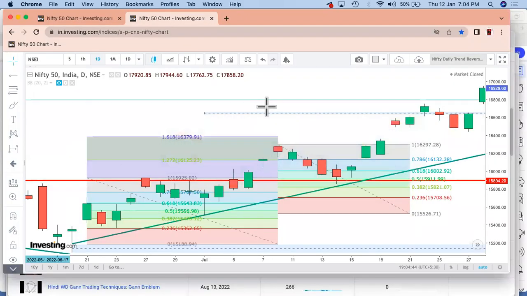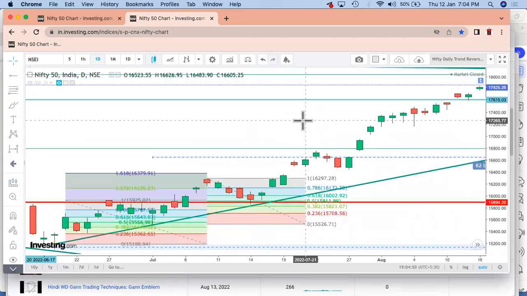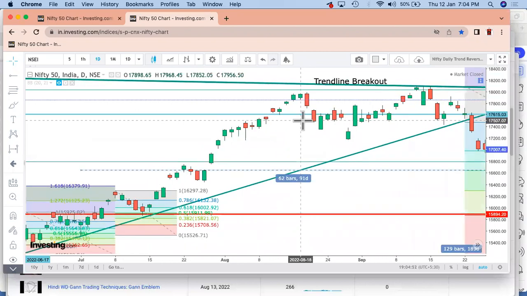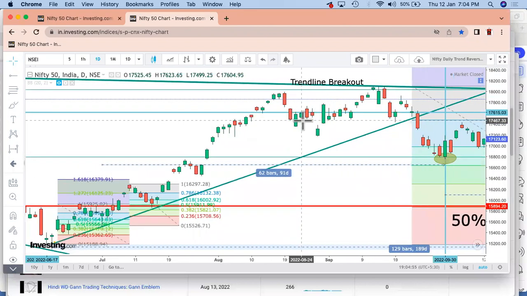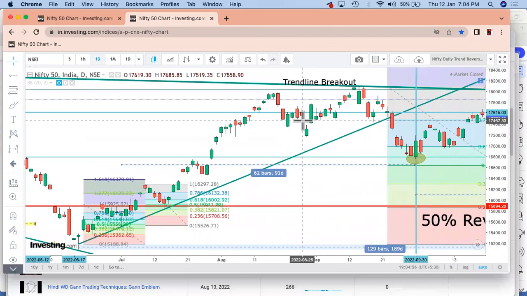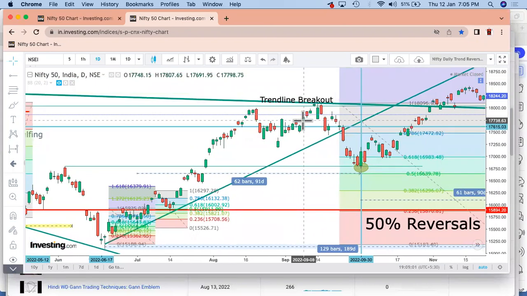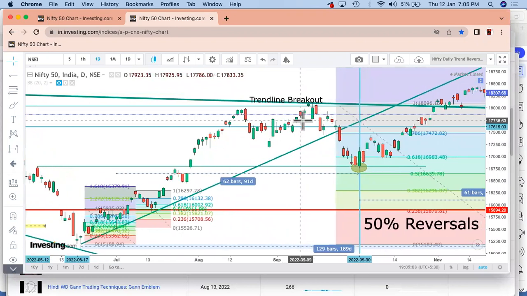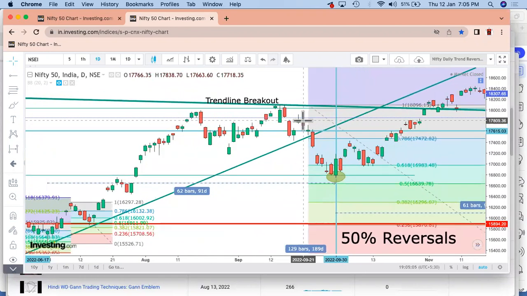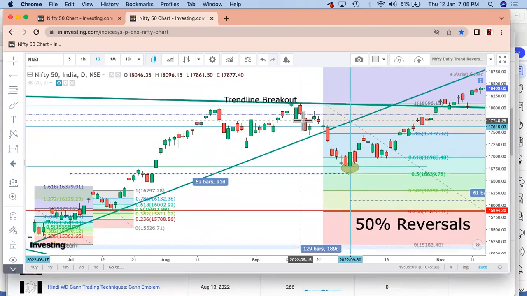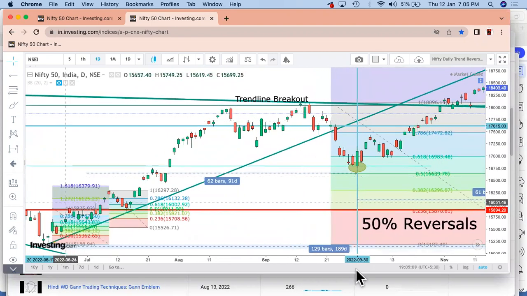So when we come back to the chart, probably we have this low, we have this high, and then we have this reversal. So let's do one thing: first of all, let's try to see the bigger chart and then come to the smaller chart also. So assuming, yes, this is my entire chart as such. So I will assume that this is my low. So my low levels are marked on this Fibonacci, which is there.